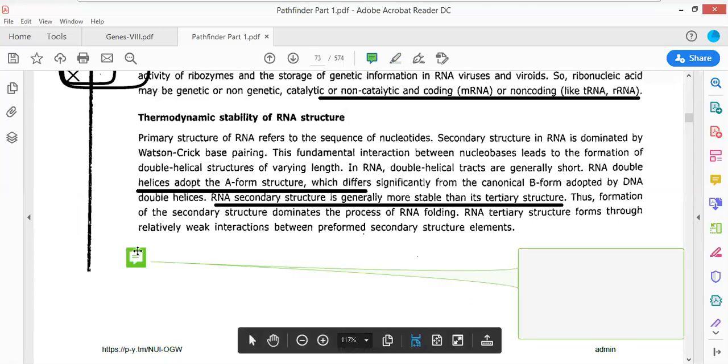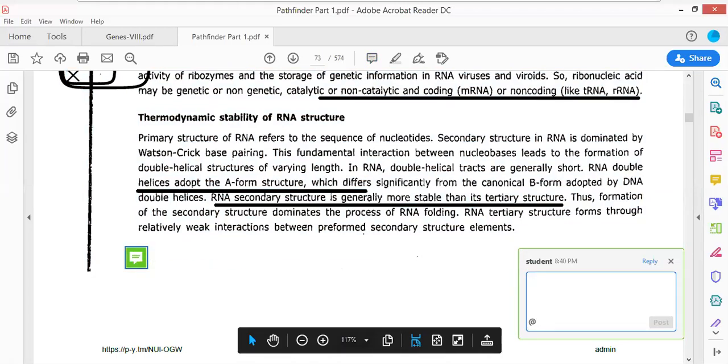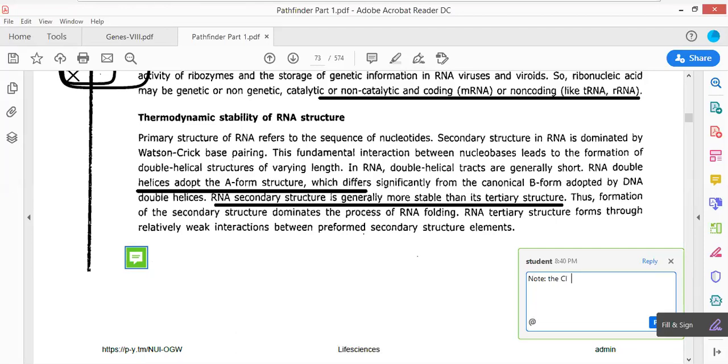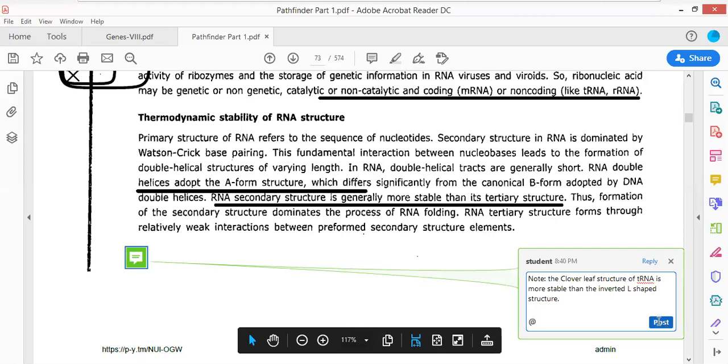Just a second. The question which was being asked in CSIR: note the clover leaf structure of tRNA is more stable than the inverted L-shaped structure. Okay, so this is said to be much more stable as compared to the inverted L-shaped structure. So hope you will remember this.